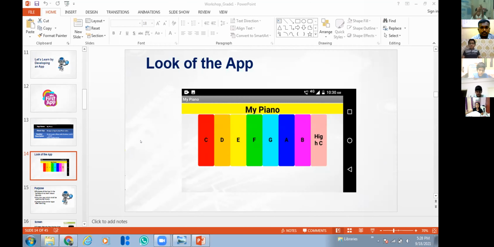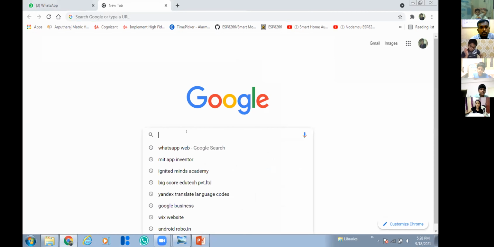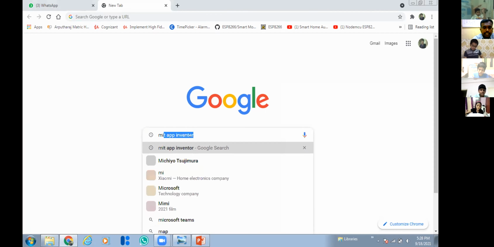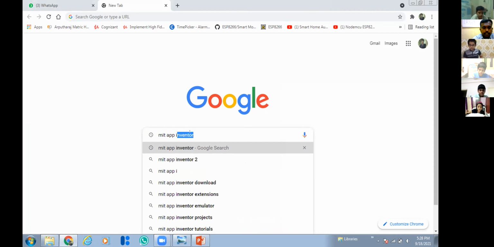Now students, the first procedure you have to do is go to Google. First, listen to my instruction, then note down the points. Don't do it yet, just note down the points. First, go to Google and search for MIT App Inventor.